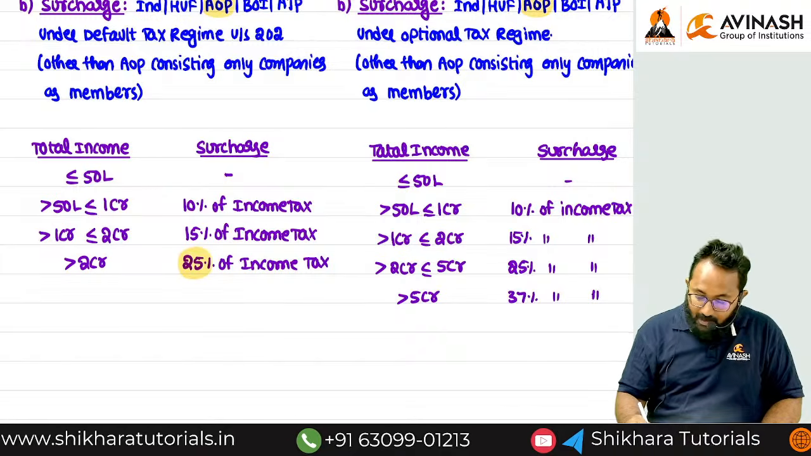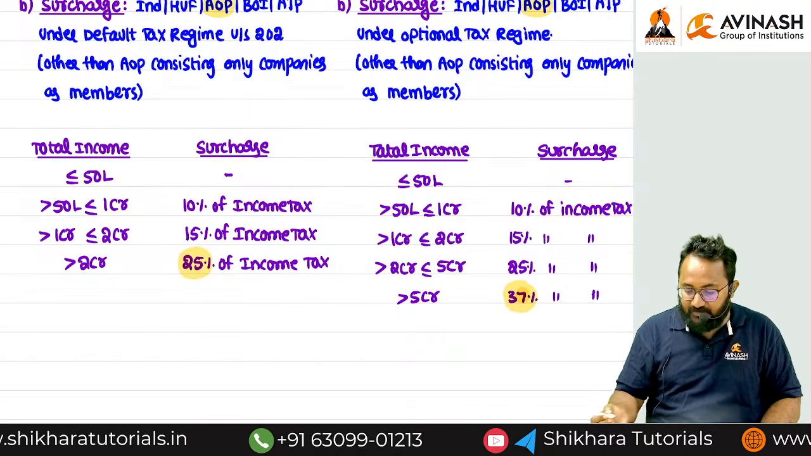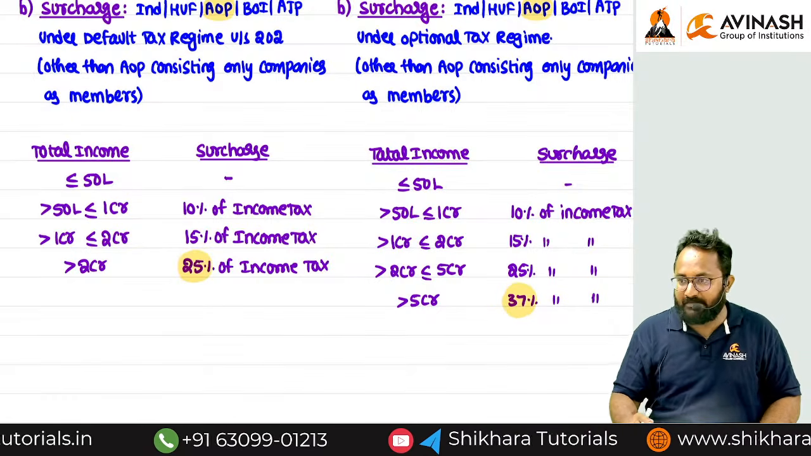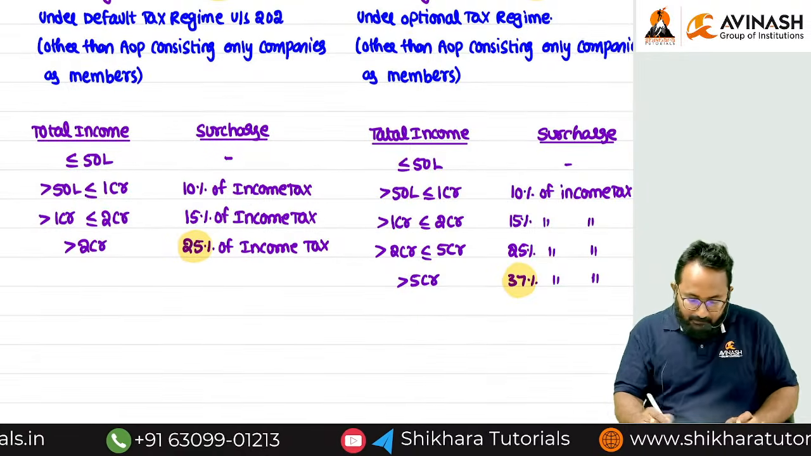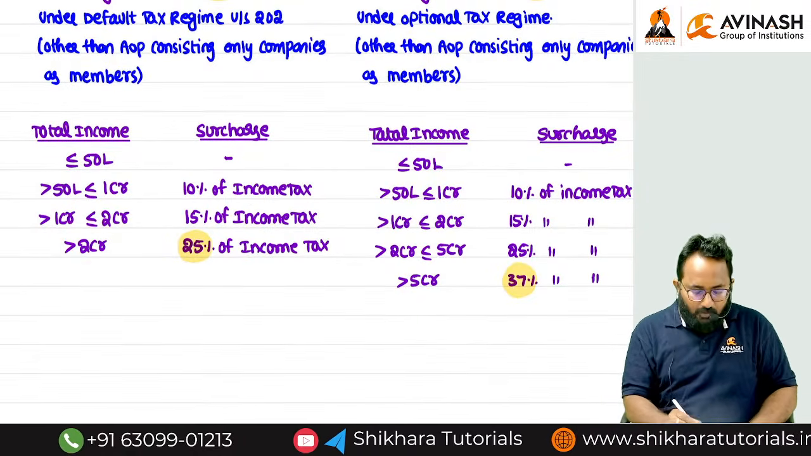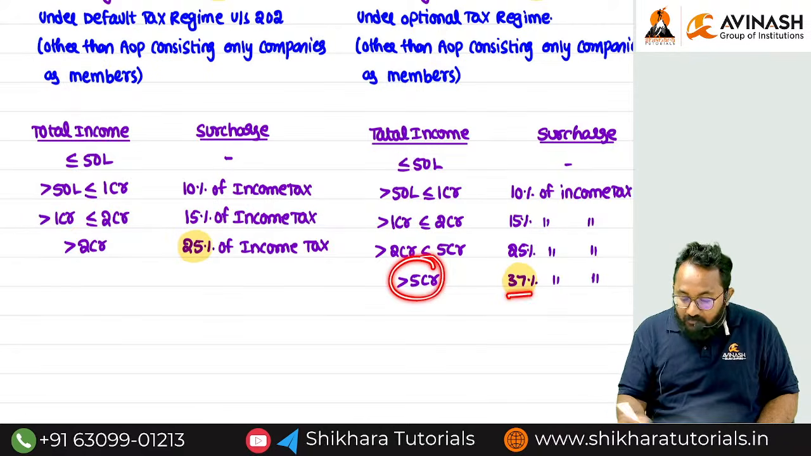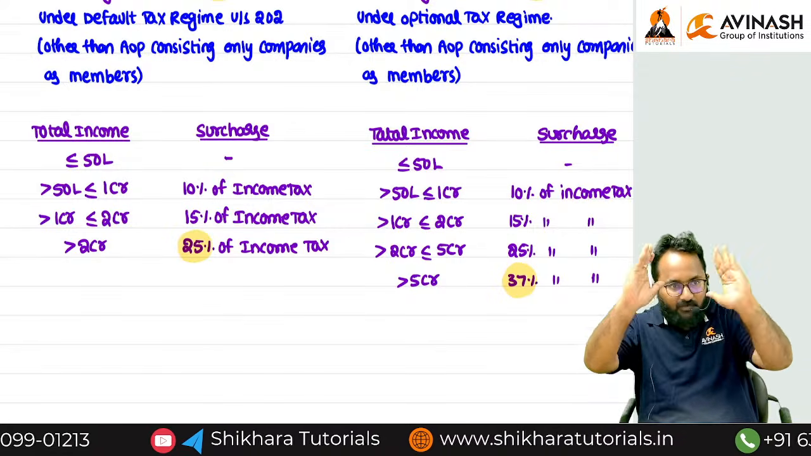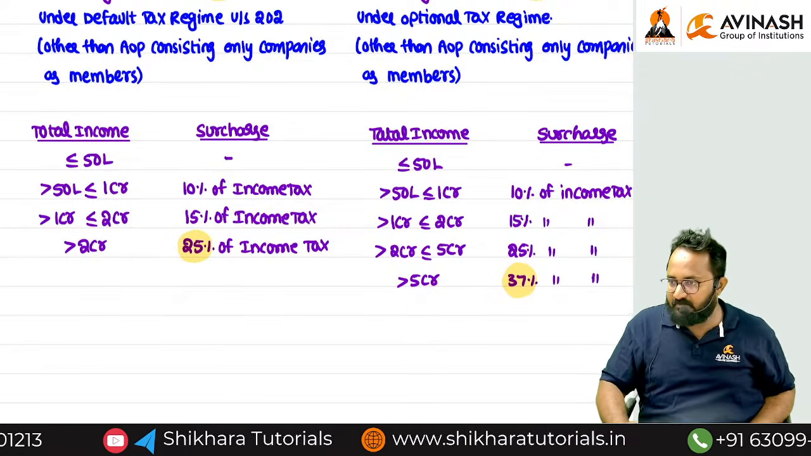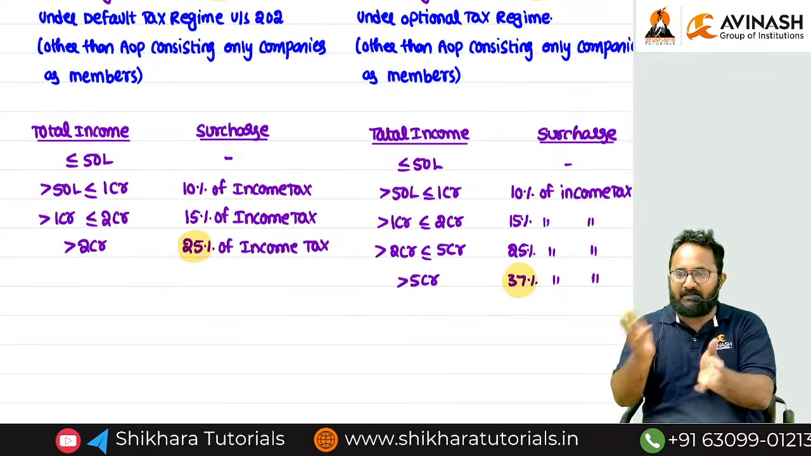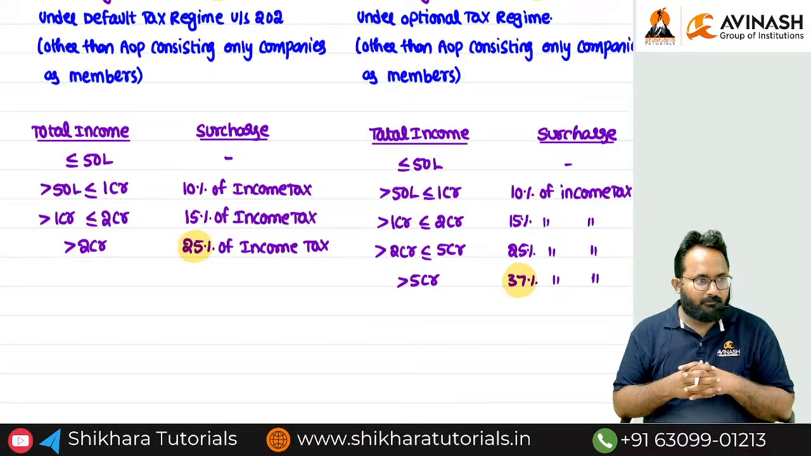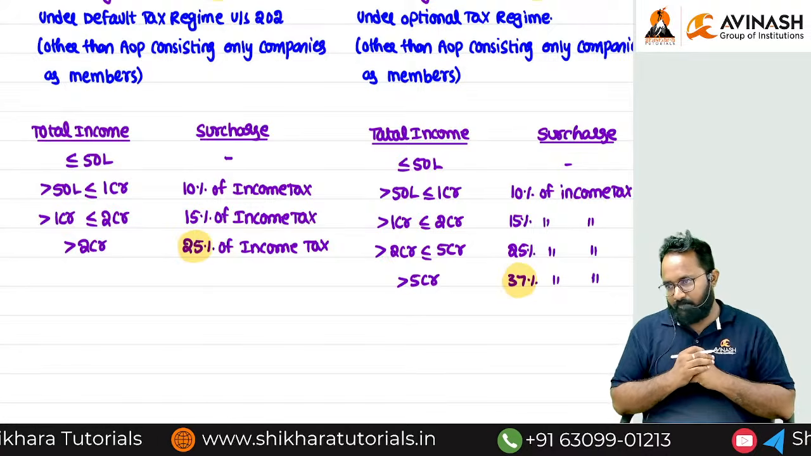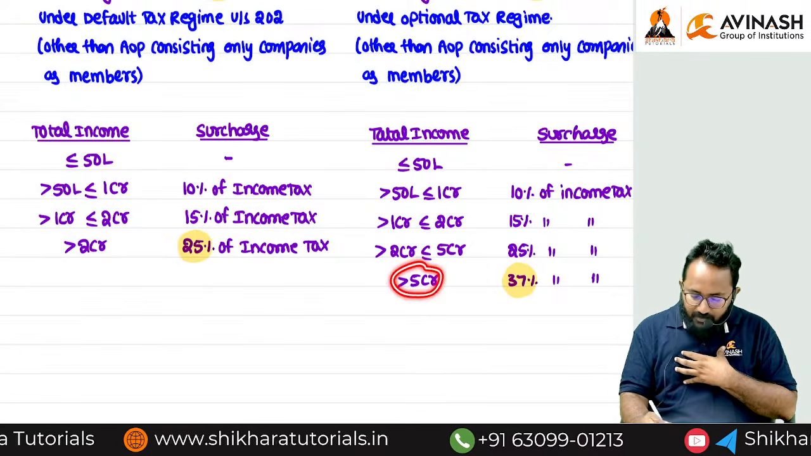Listen carefully: under the optional tax regime for an individual, HUF, AOP, BOI, AJP, what is the maximum surcharge rate we can levy? 37. Here, more than 2 crores is always 25 in the default regime, and more than 5 crores is always 37 in the optional regime. The surcharge rates and the slabs differ between the two regimes, so you have to remember. If you apply them interchangeably, that is wrong. Under the default tax regime, more than 2 crores is always 25. Under the optional tax regime, more than 5 crore is 37.